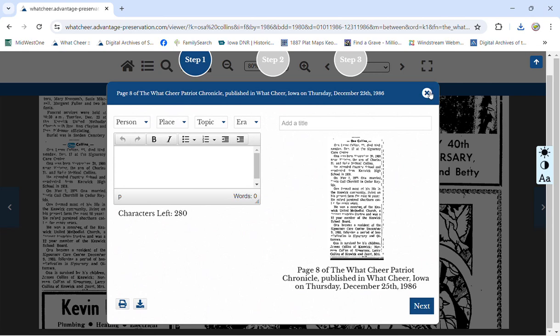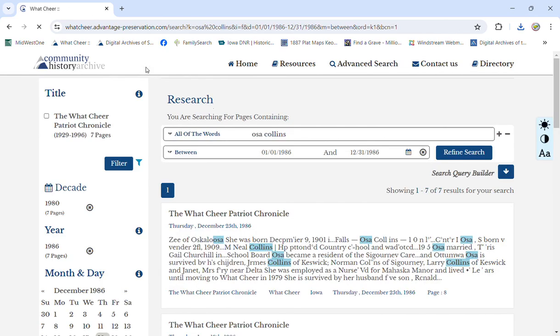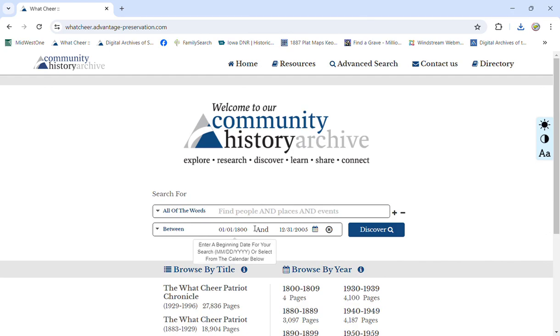So then you can click out of this. It goes back to your search bar. If you want to go back and look for other articles during that time, you hit the search bar right there, and you can start over. Or you can go to clear this out right here, but it's almost easier to go back to the home, because that sets your search dates back to the start, and you can start all over again.